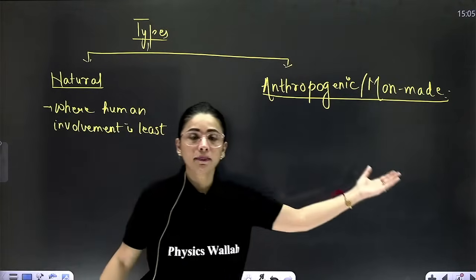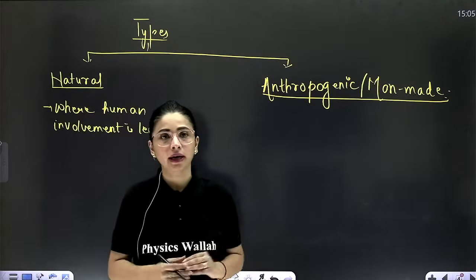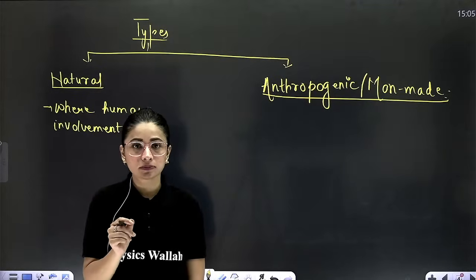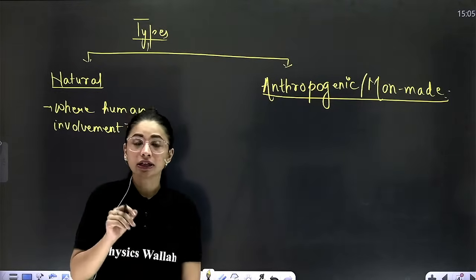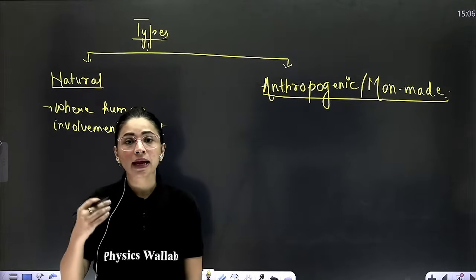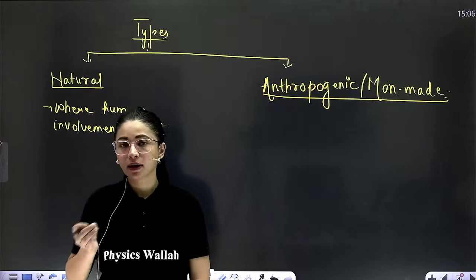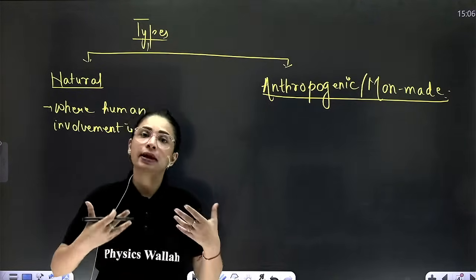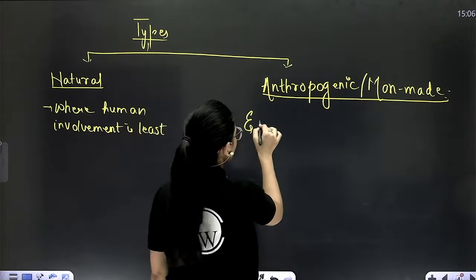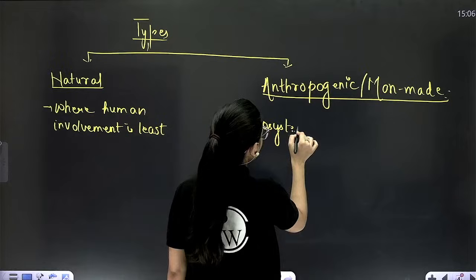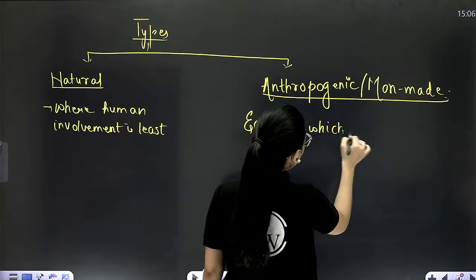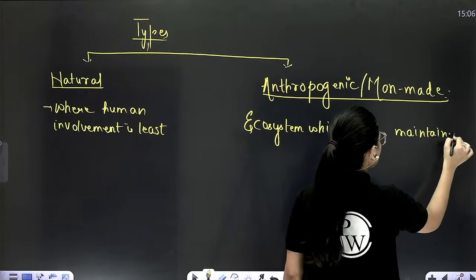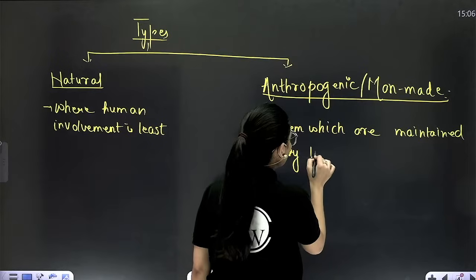But if I talk about anthropogenic or man-made ecosystem, the name itself suggests the ecosystems which are maintained by man, the ecosystems which are run by man and human resources. For example, aquarium, agriculture, all these ecosystems are made by man, they are maintained by man also. So ecosystems which are maintained by human resources.